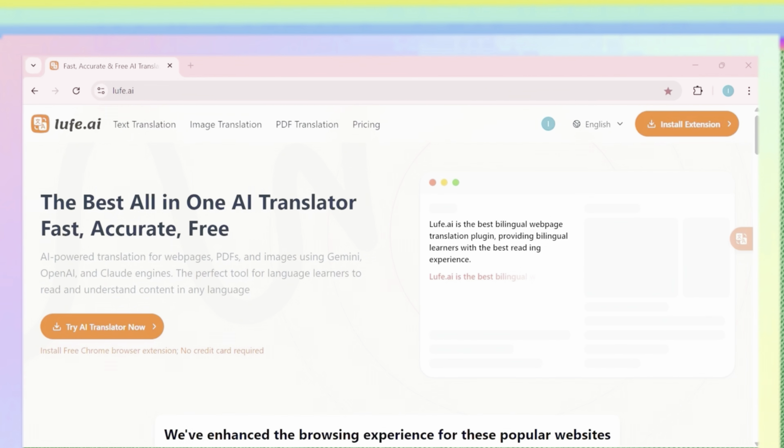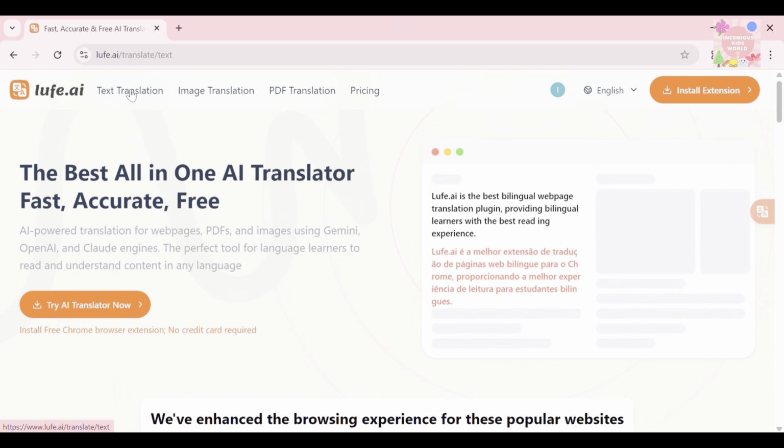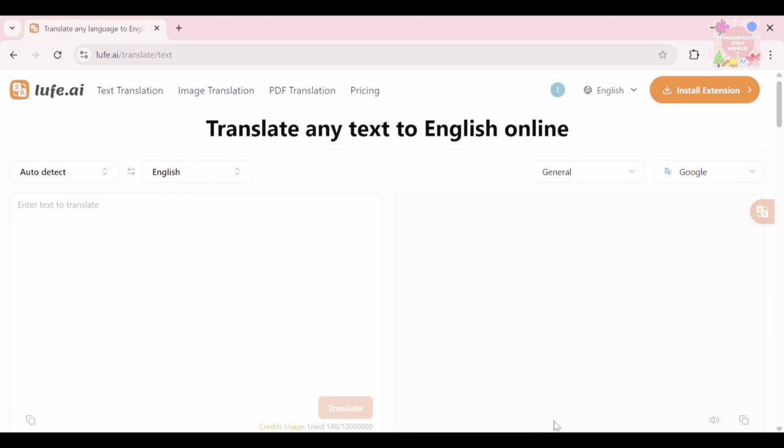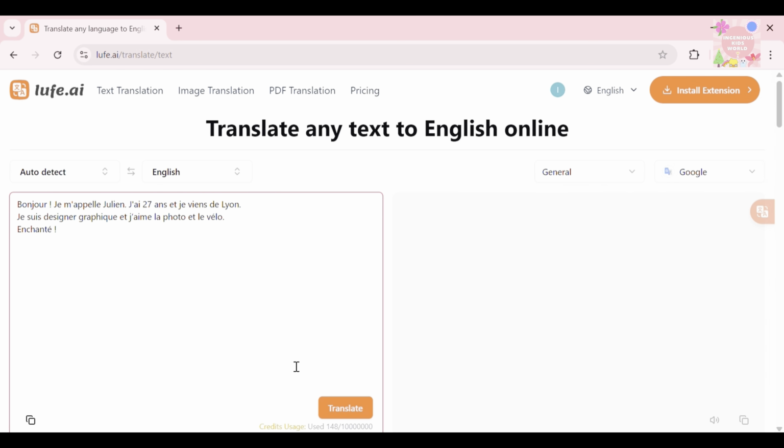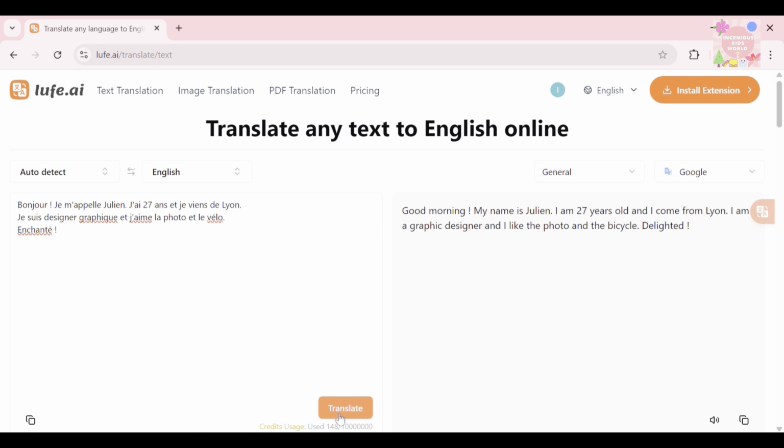Let's explore this website. When we click on text translation, we can copy and paste any text. I am going to translate French language into English. Now let's tap on the translation button. We can also hear the audio.